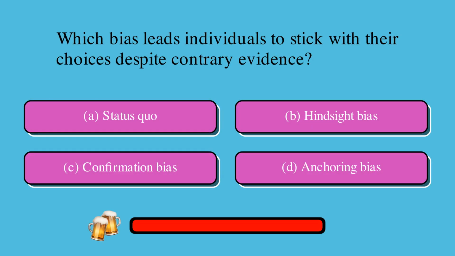Which bias leads individuals to stick with their choices despite contrary evidence? Is it A, status quo, B, hindsight bias, C, confirmation bias, or D, anchoring bias? The correct answer is A, status quo.